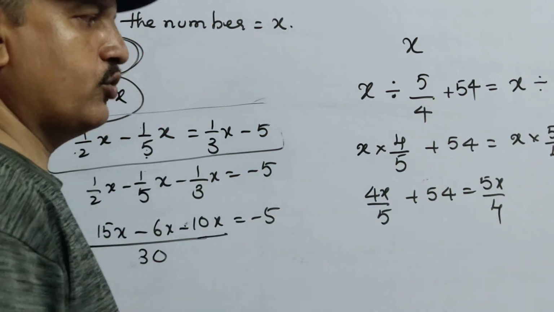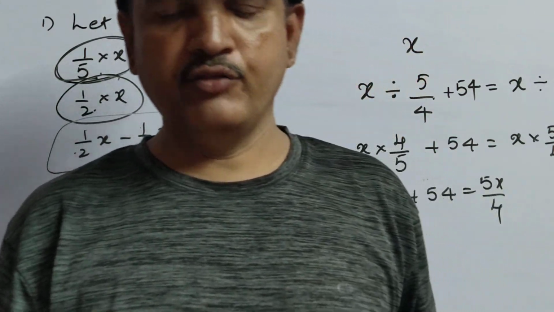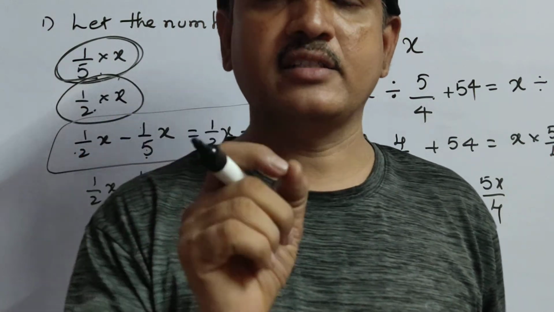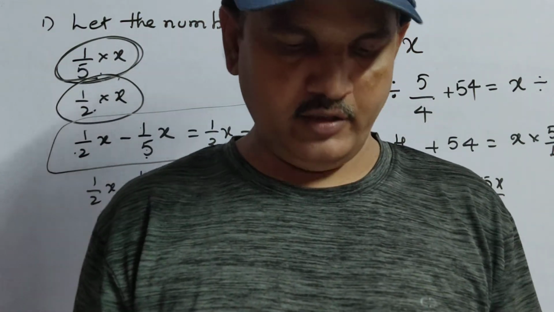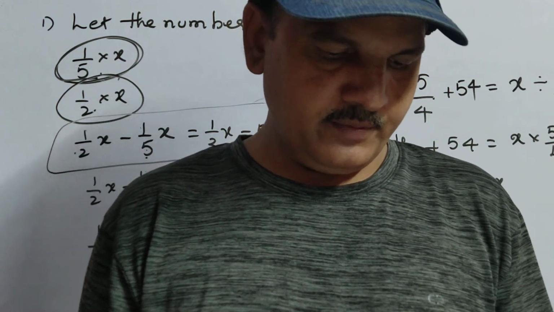Now bring all x to one side and send the number to that side. And if you simplify, you are going to get the answer for x, that is the number. Okay, is it clear? Okay, and remaining everything is easy, children.